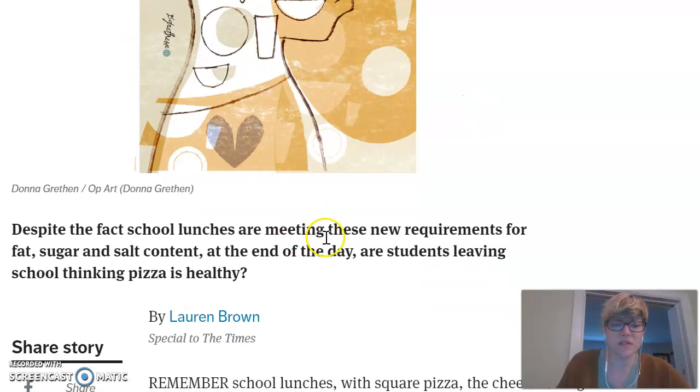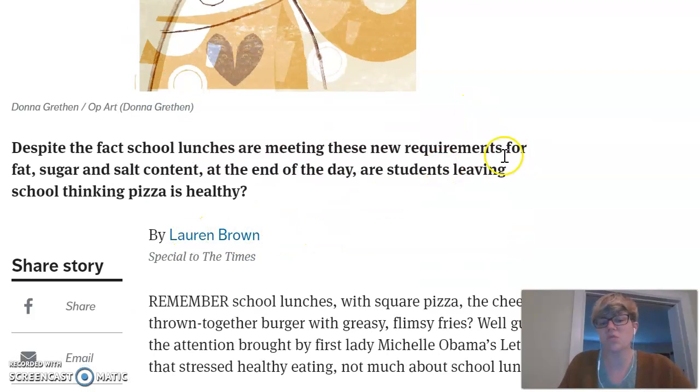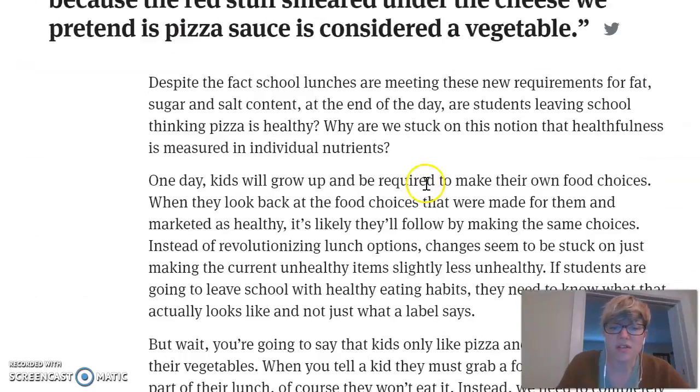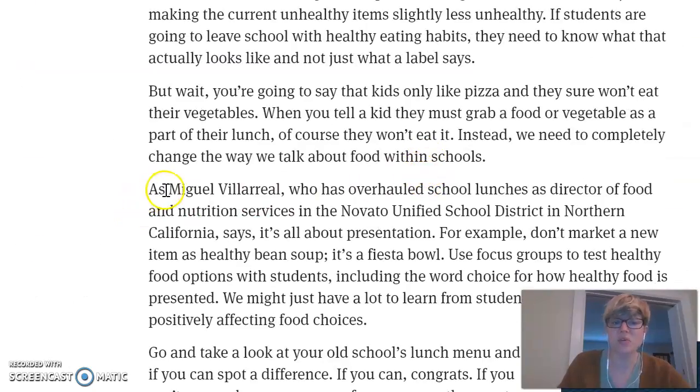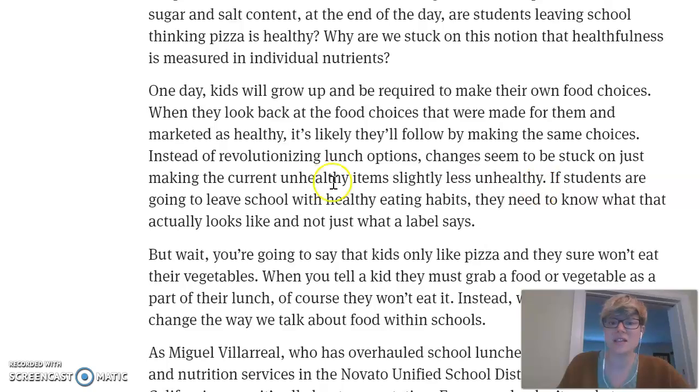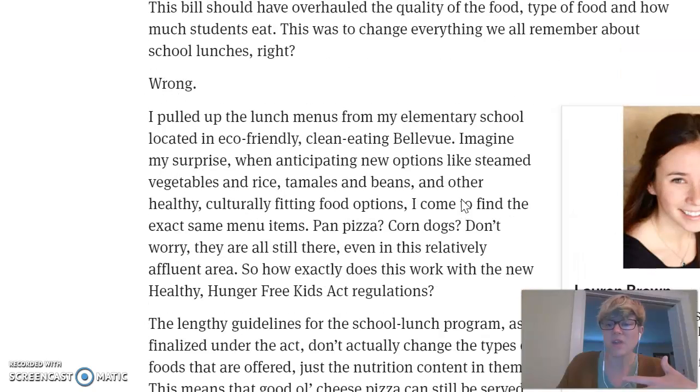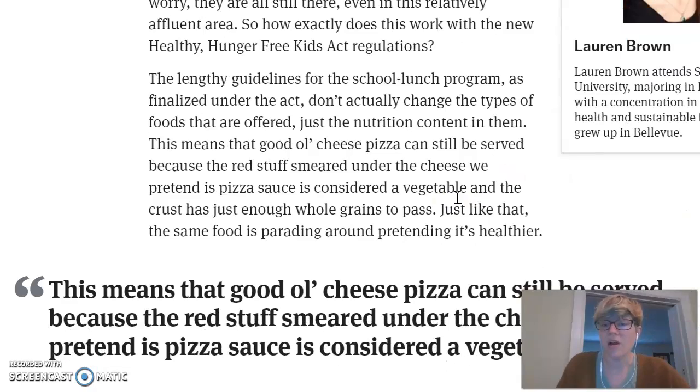And I already did a little bit of digging on Lauren Brown. She's a writer, but she's not an expert. She doesn't have any kind of background around school lunches. But if I scroll through here, I do notice that she cites people who are experts. This person right here, Miguel Villarreal, overhauled school lunches as a director of food and nutrition services at a particular school district, right? So this is a person with some expertise, with some experience. And so those are the kinds of things I want to look for. If the person writing it is not an expert, that they are referencing people who are.